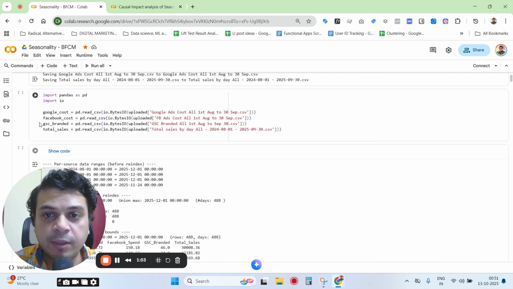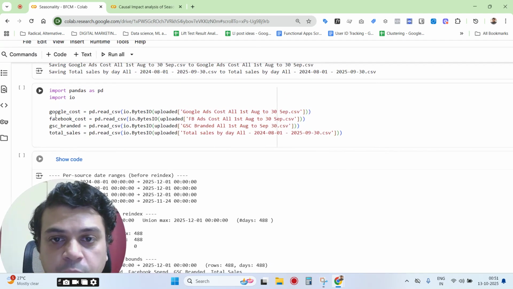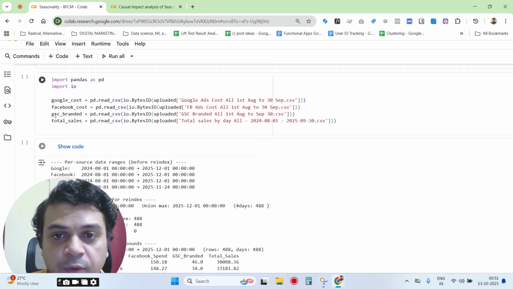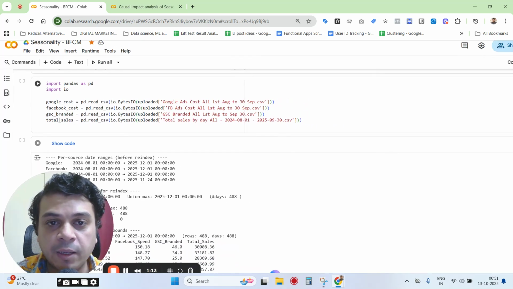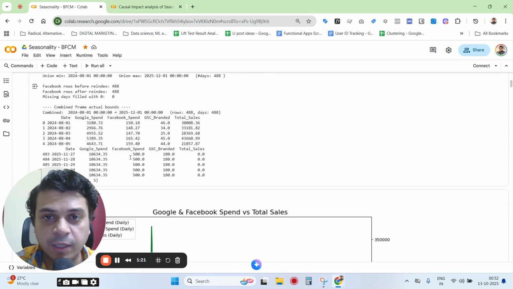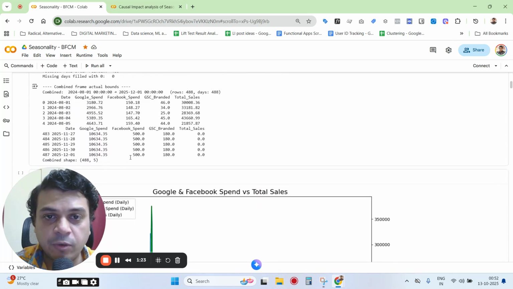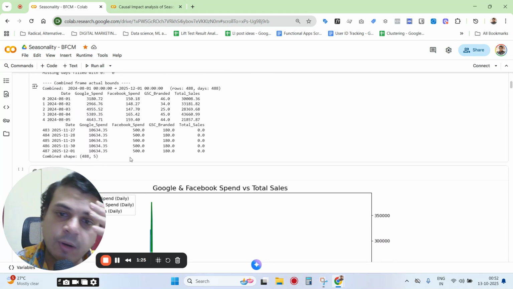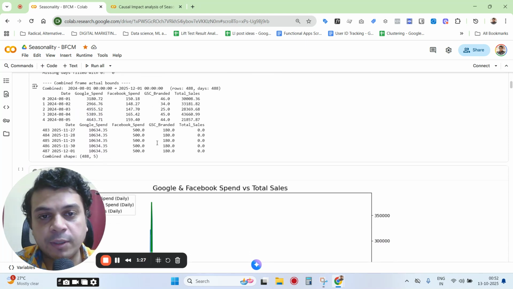So this is what we're taking as historical data. So we're going to take into account Google cost, spend on the Google channel, and then we're going to take into account also Facebook spend, the branded clicks from Google Search Console, and obviously our target variable is total sales. So these are the variables that we have considered in this analysis. This is based on real data, but you can take into account other control variables as well if you want, anything else that you might find to be of more importance.